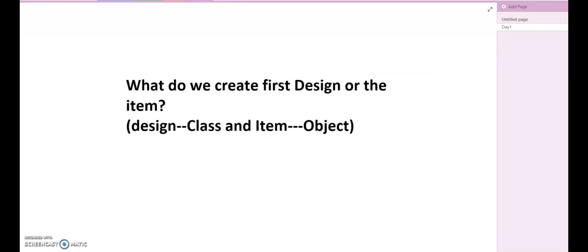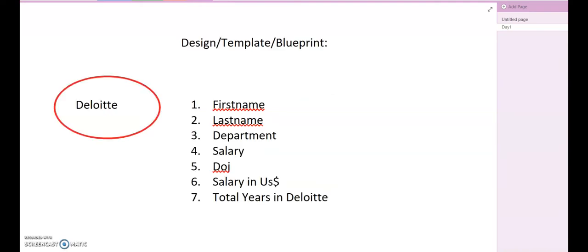But before that, I want to ask you one question. What do we create first, design or the item? The answer is very obvious: we create the design first, and using that design we derive n number of items. So here design is my class and item is my object. We'll first create the design, the class, and then we will derive items from it. We will create objects from the class. I have created my class.